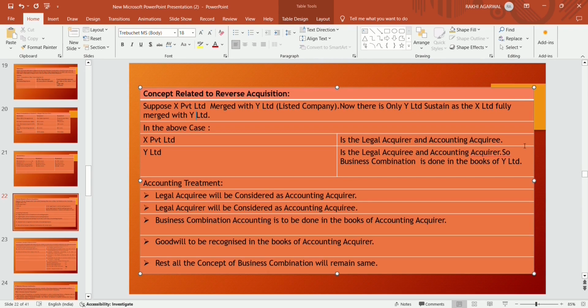Who is the legal acquiree in this case? Y Limited. Y Limited is a legal acquiree, and Y Limited is considered as the accounting acquirer because business combination accounting is done in the books of Y Limited. Business combination accounting is to be done in the books of the accounting acquirer, that is Y Limited. Goodwill is to be recognized in the books of the accounting acquirer, that is in the books of Y Limited, and all the rest of the concepts of business combination will remain.